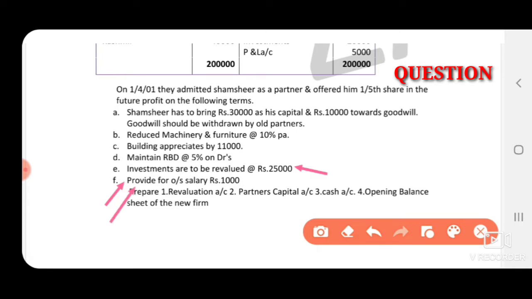So the accounting steps: revaluation account, partners capital account, and cash account I will explain in the next video, along with the opening balance sheet of the new firm. So dear students, to work out this problem, first you have to watch the revaluation account, partners capital account, and new balance sheet formats, and you have to remember the key points. Now I will show you the revaluation account, partners capital account, and the balance sheet on the board.